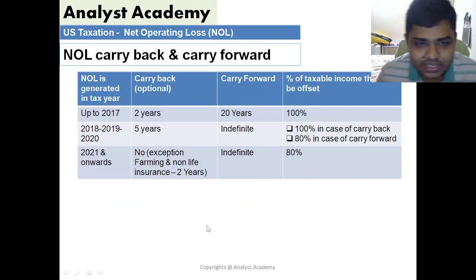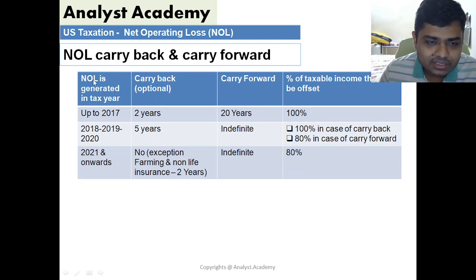So this is the summary. If the net operating loss pertains to 2017, then you can carry back up to 2 years, which is optional, and you can carry forward up to 20 years, and the percentage of taxable income that can be offset is 100% here. So this is the condition before TCJA.